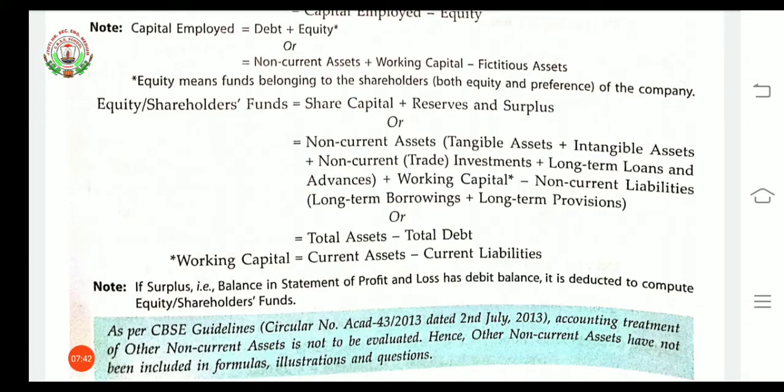Okay. Now the next case is when total assets and total debt are given in the question. So we will take total assets and deduct total debt from it. Working capital formula, as you all know, is current assets minus current liabilities.